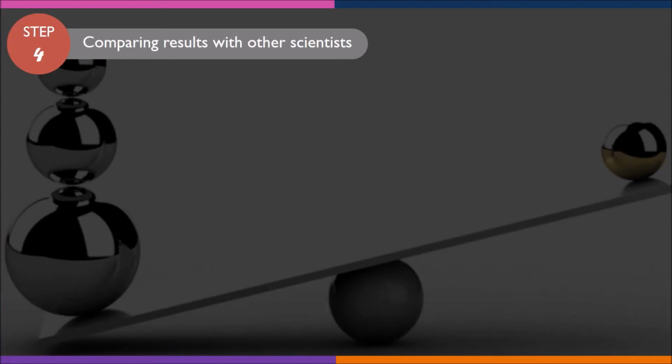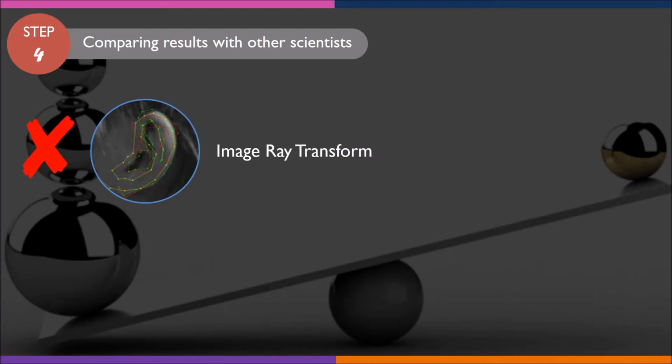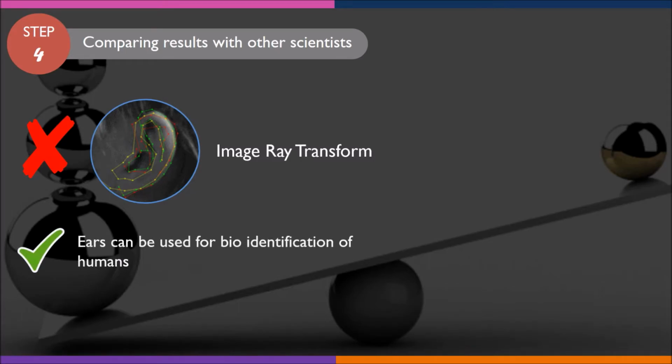As the scientists perform the work on the higher level, they have all the facilities like best instruments, resources, financial resources, access, and knowledge of previous records, so their results are more accurate as compared to ours. And scientists have also confirmed that ears can be used for bio-identification of humans. As each person has different ear patterns, so our project also focuses on these findings, but on a smaller level.